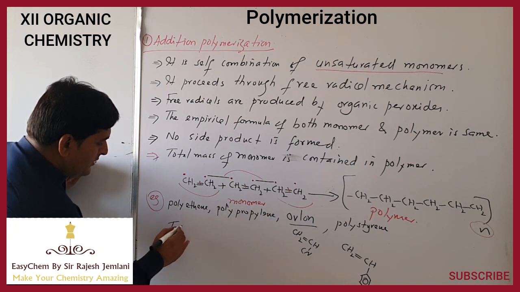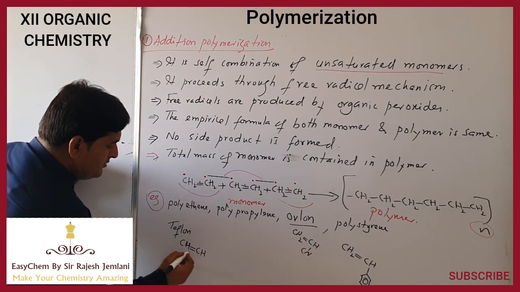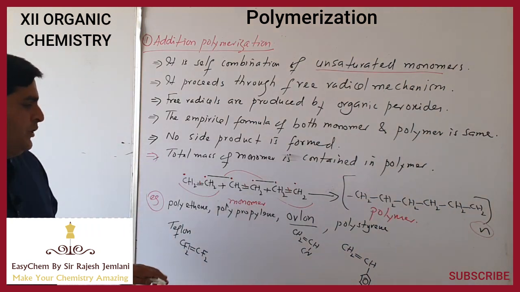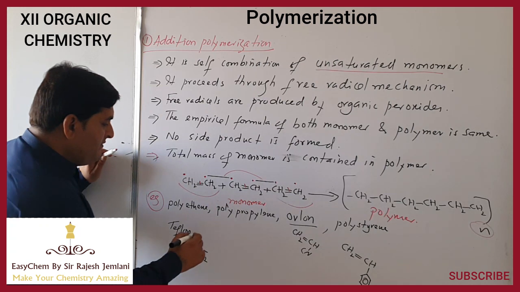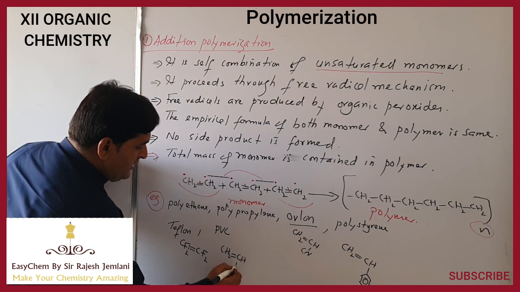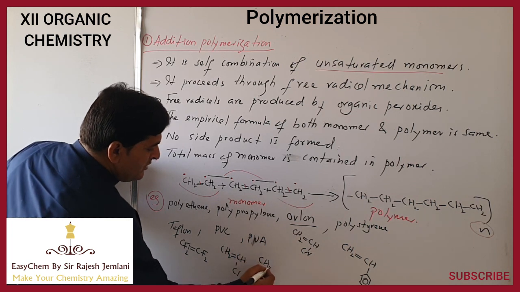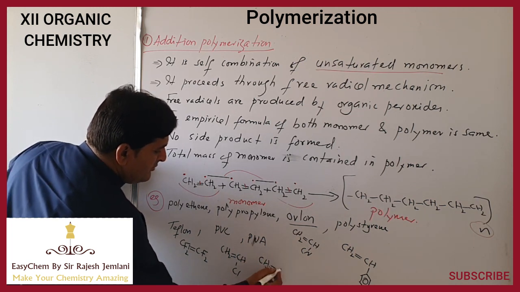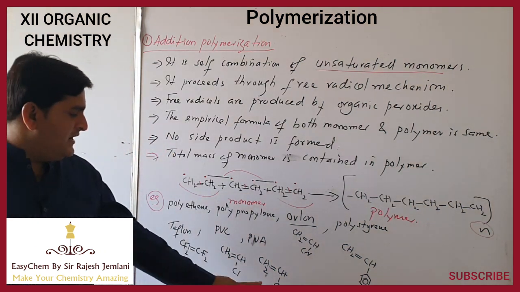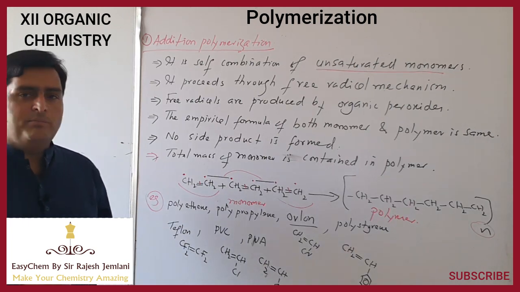Teflon. The monomer of Teflon is tetrafluoroethene, CF2. Some other common ones are PVC, polyvinyl chloride, CH2 vinyl, and PVA, polyvinyl acetate, CH2 double bond CH, COCH3. This is vinyl acetate and this is polyvinyl acetate. So these are the common examples of addition polymerization.